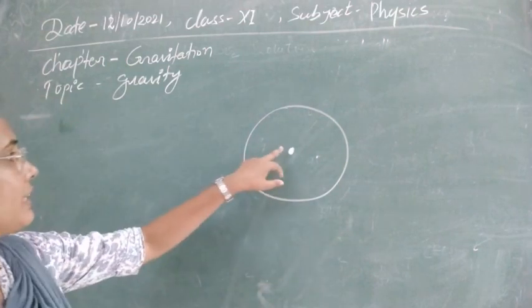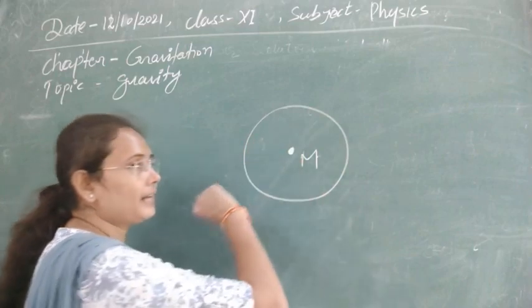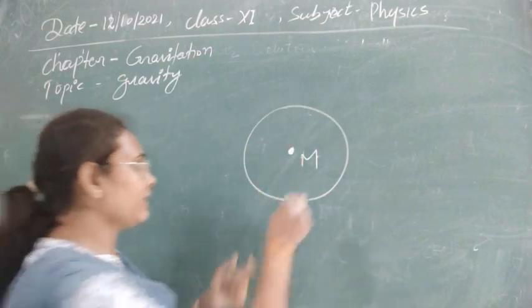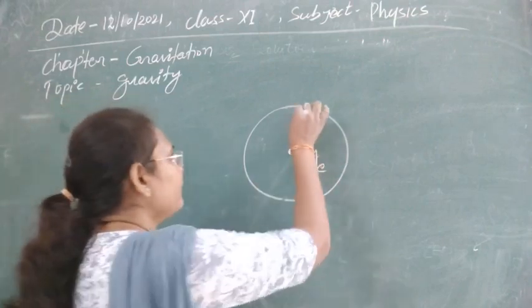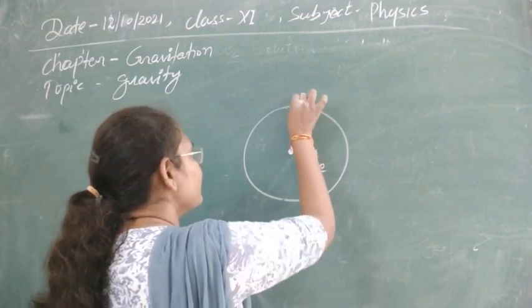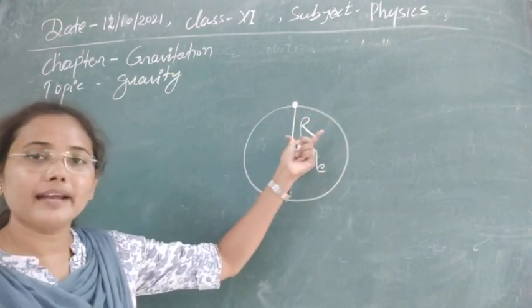On the center of mass, we can assume that all of the mass of the earth is concentrated. Suppose M is the mass of the earth concentrated here, and any body at the surface of the earth will be at distance R, which is the radius of the earth.